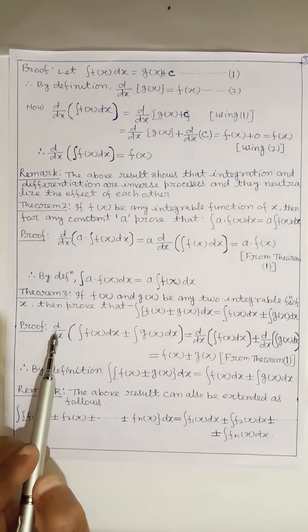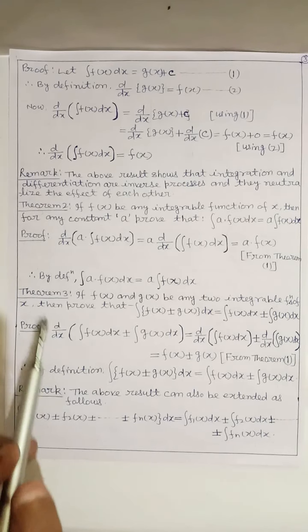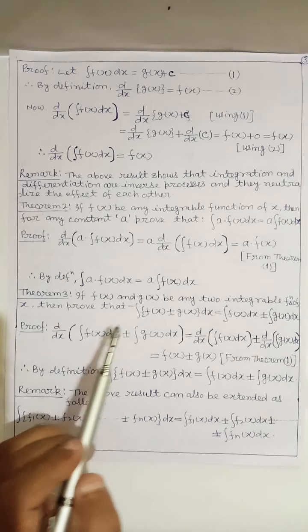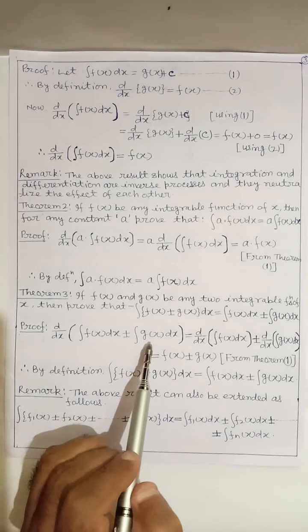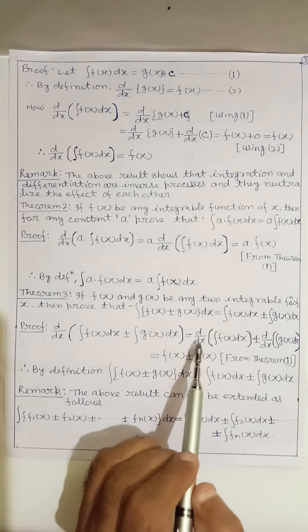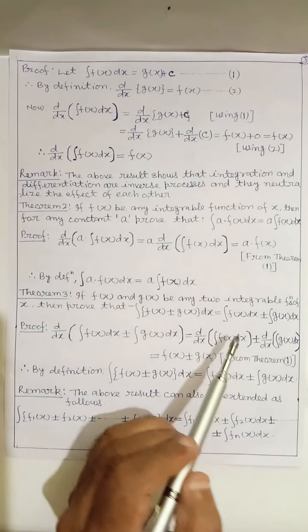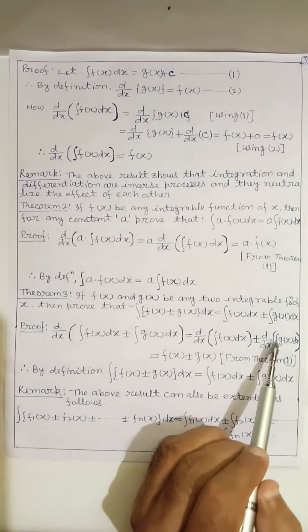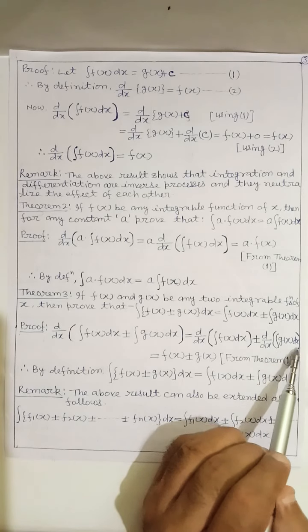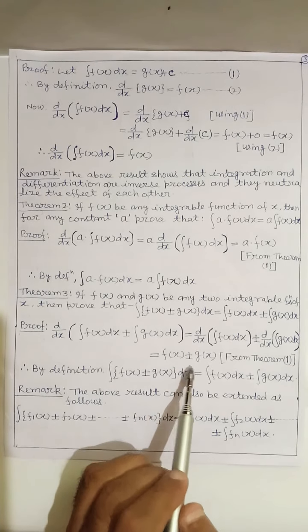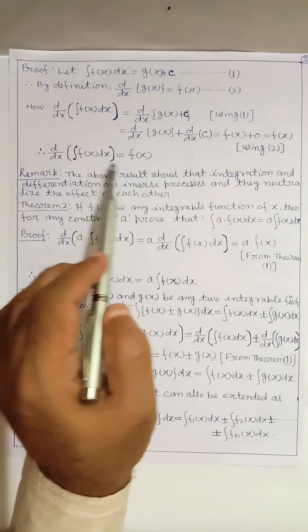Proof: d/dx of [integral of f(x) dx ± integral of g(x) dx] can be written as d/dx of integral of f(x) dx ± d/dx of integral of g(x) dx, and this is equal to f(x) ± g(x) from the result of theorem 1.